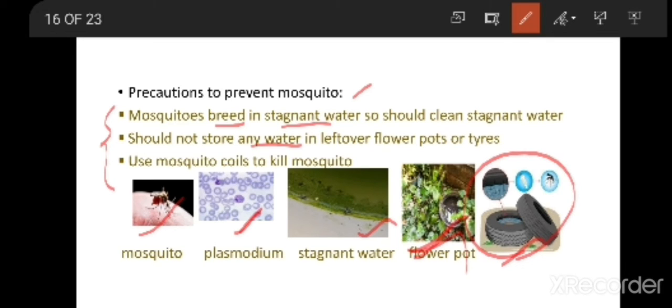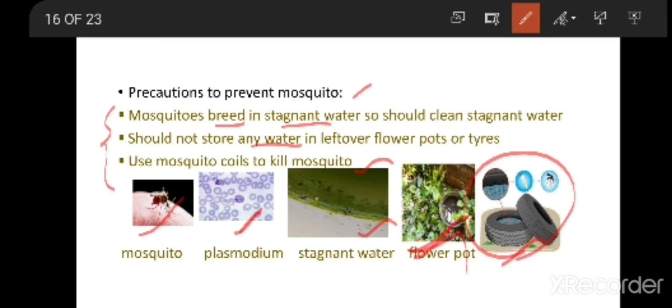In the tires also sometimes leftover water will be present, where it is very favorable for mosquitoes to breed. And at last, you can also use mosquito coils to kill mosquitoes. Nowadays we are using mosquito coils, mosquito bats, all outs, etc. to eradicate mosquitoes. One more thing, we have to see to it that our surroundings are clean and hygienic. You should not throw garbage around in your area. By this also you can prevent mosquitoes.